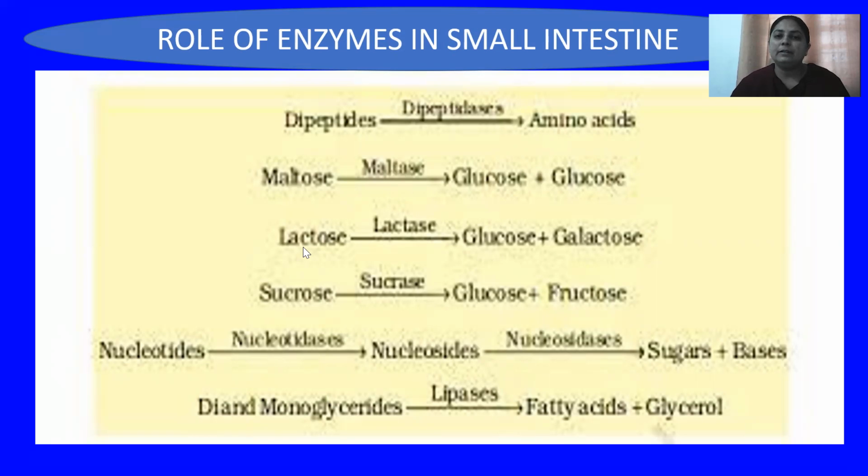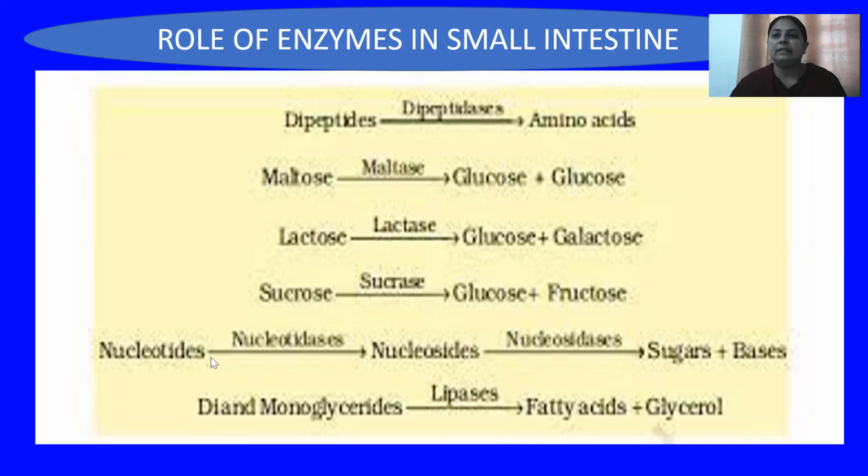If the carbohydrate is in the form of lactose, then the enzyme which acts on this lactose is lactase, and it converts it into glucose plus galactose. And if the carbohydrate is in the form of sucrose, then the sucrase enzyme acts on it and converts it into glucose and fructose.